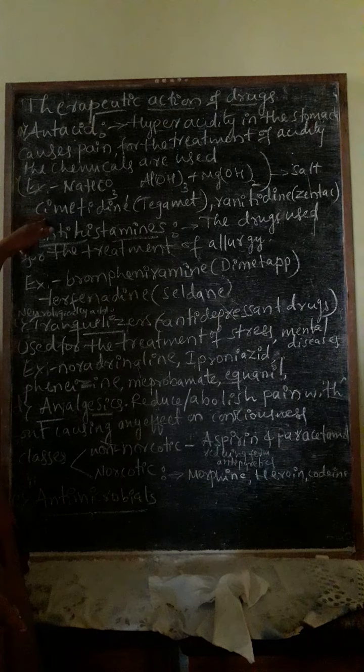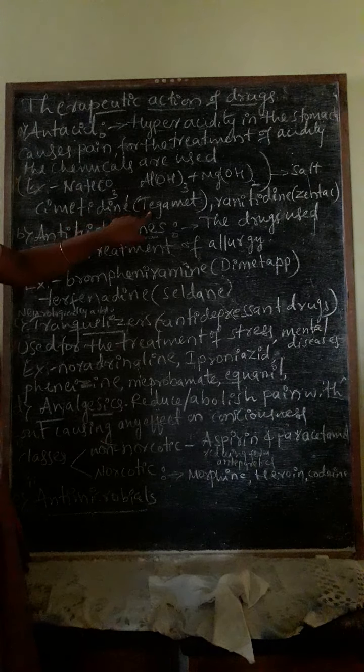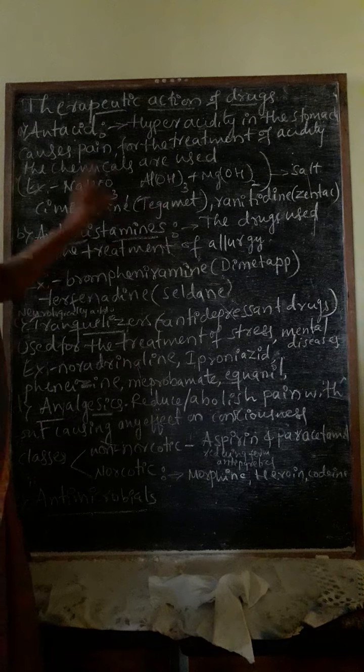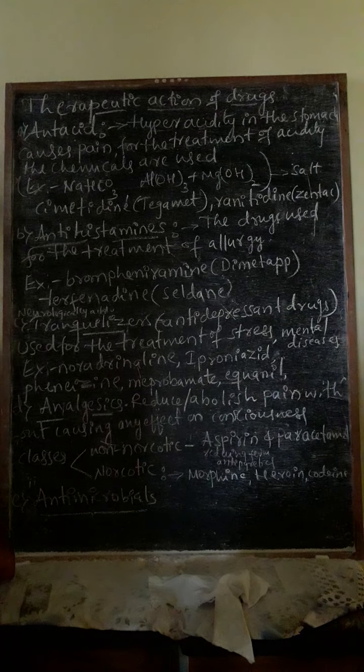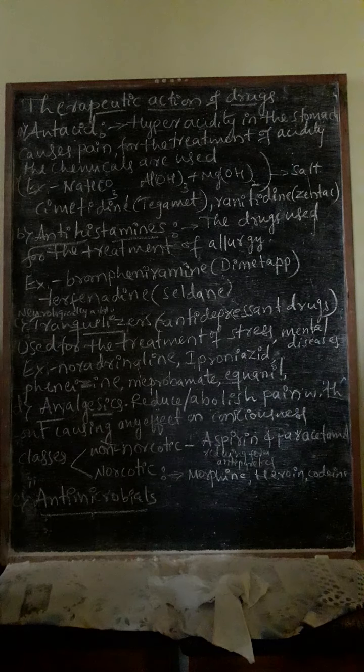Latest now, the control of acidity is by a medicine called cimetidine. It is the medicinal term, and its commercial name is Tagamet. And ranitidine, Zantac, is most common for controlling the acidity problem, and many doctors prefer Zantac. So like that, this is nothing but the drugs we have called for acidity.